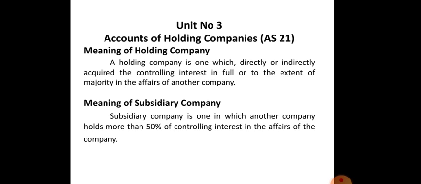In the earlier example, H Limited is going to acquire more than 50% of the shares of S Limited. So H Limited is the holding company, and S Limited is the subsidiary company of H Limited, because S Limited is controlled by another enterprise, H Limited. That's why S Limited is the subsidiary company. Both will come for 2 marks: what do you mean by holding company or what do you mean by subsidiary company.